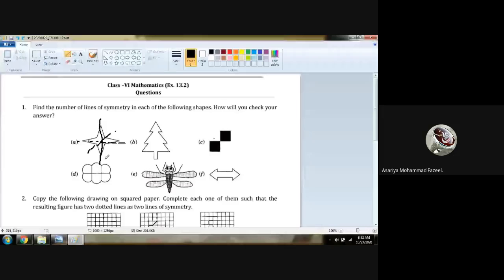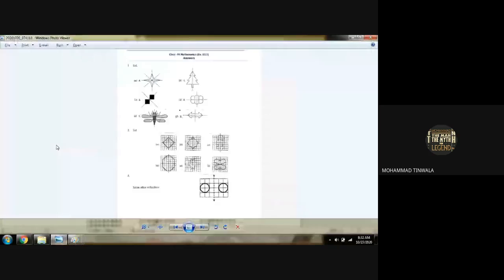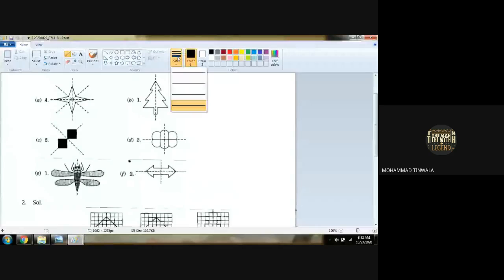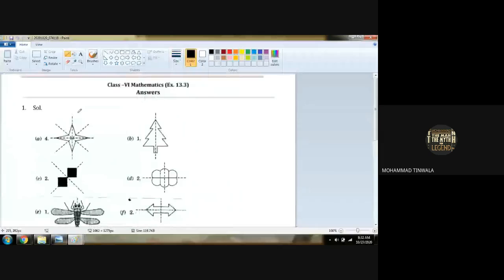So how many lines were there in the first figure? 2? 4. Yes, let us come to the answer column. I'll check you with the answer sheet only. How many lines of symmetry in the first figure? 4 lines of symmetry.